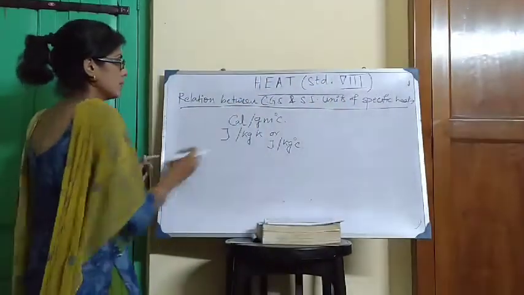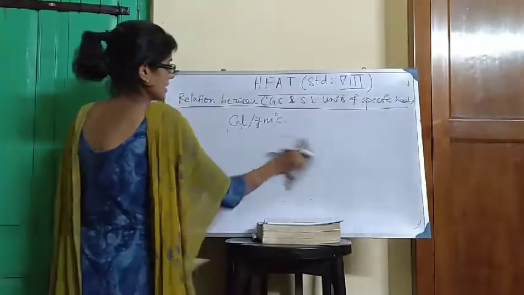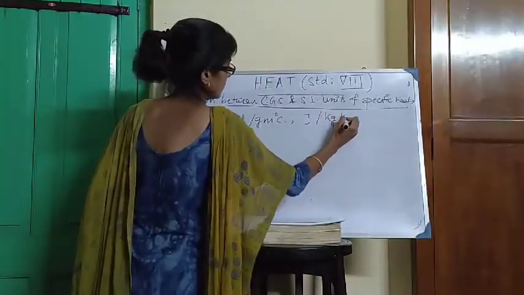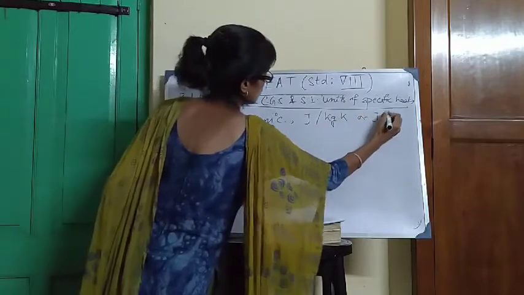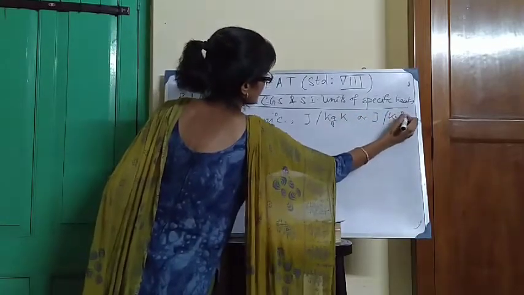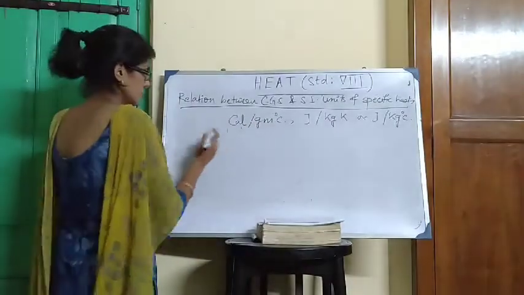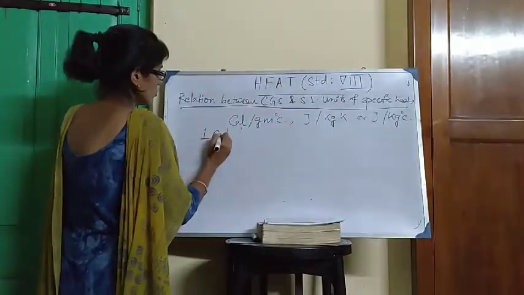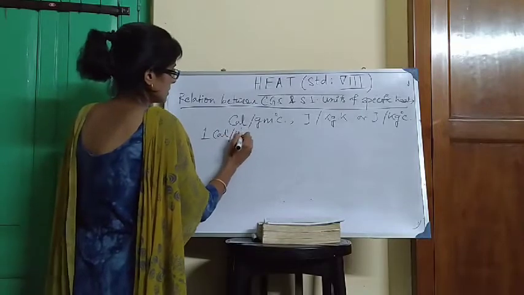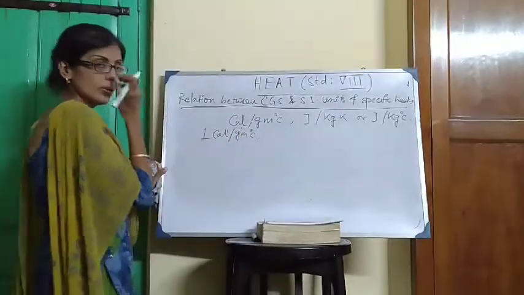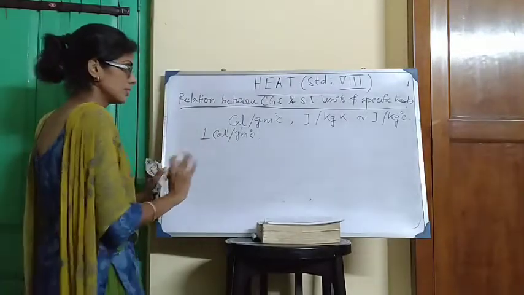CGS unit is calorie per gram degree Celsius; SI unit is joule per kg Kelvin or joule per kg degree Celsius. Okay, start from the CGS unit. 1 calorie per gram degree Celsius. Nothing is written before calorie, which means we can write 1 calorie per gram degree Celsius.